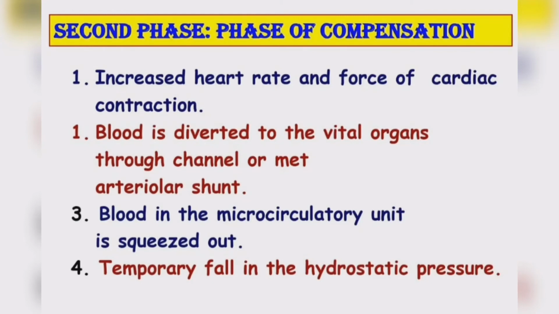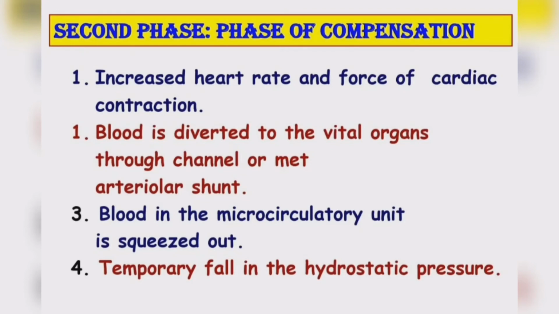Second phase, that is the phase of compensation. So what happens in phase 2? It is a compensation phase. Why is it said so? The body tries to compensate for the low oxygen and low blood supply. So first, what happens? Increased heart rate and contraction of the heart.